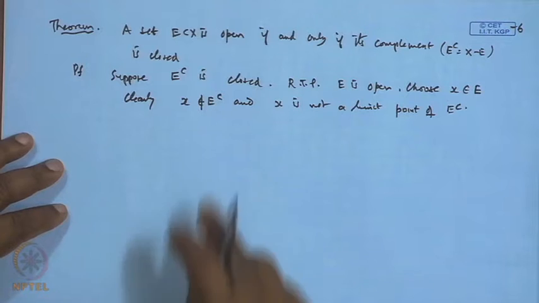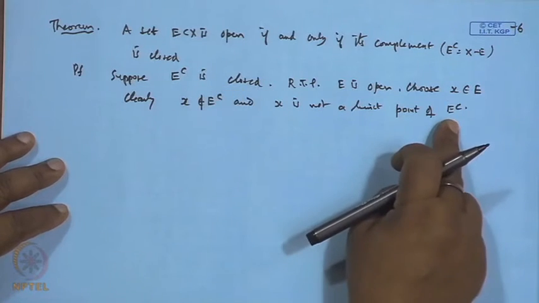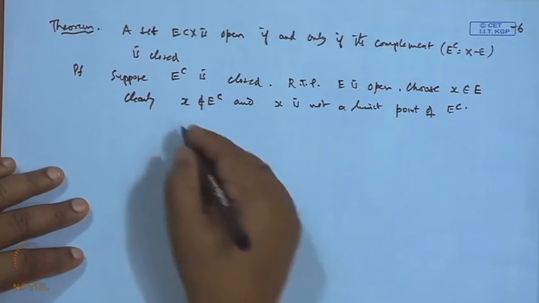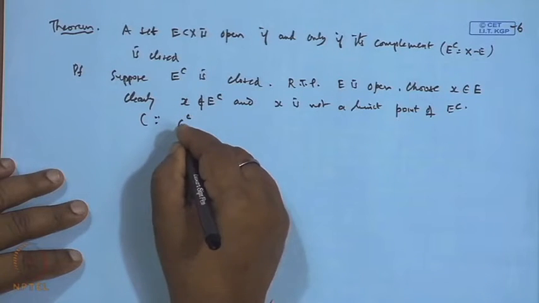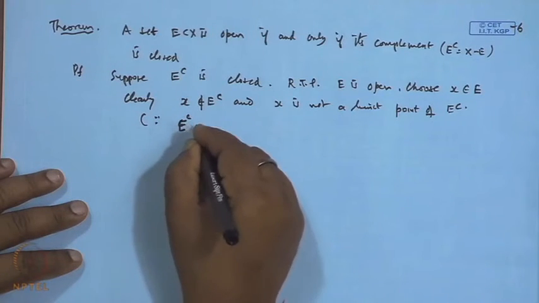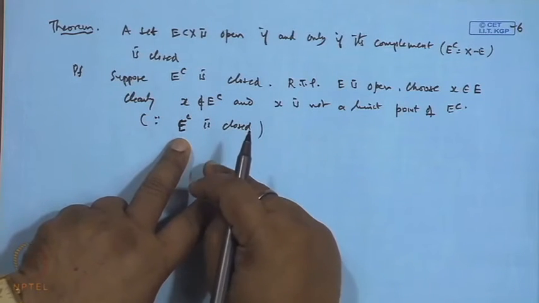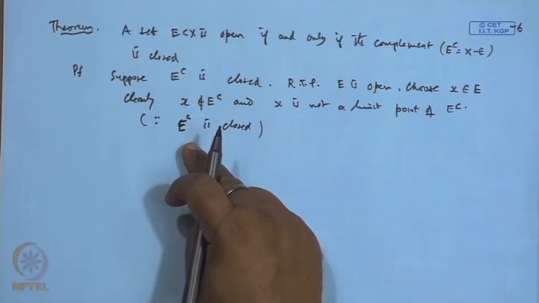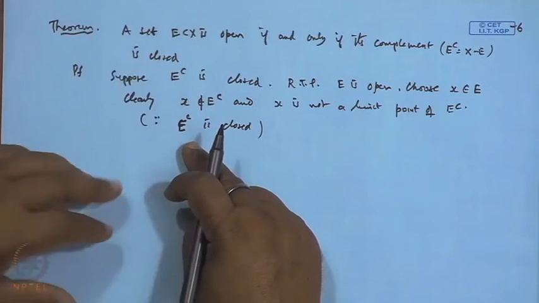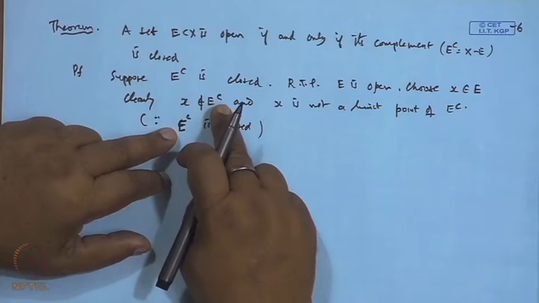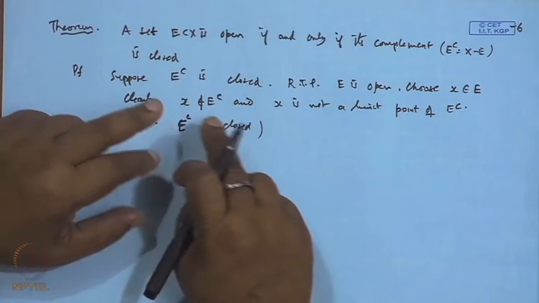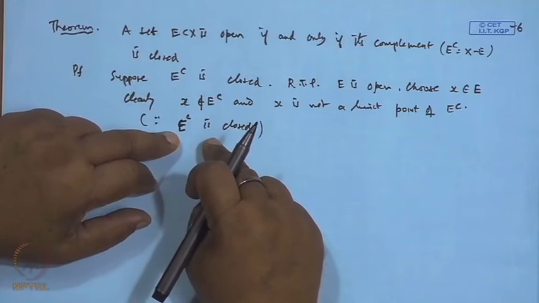The reason is that E complement is closed. By definition, a set is closed if it includes all of its limit points. So if x is not in E^C, x cannot be a limit point, because if it were a limit point, it must be a point of E^C.